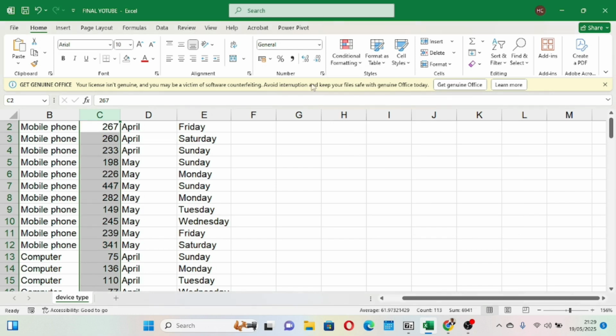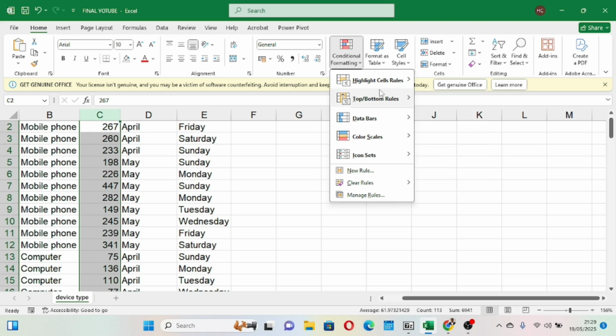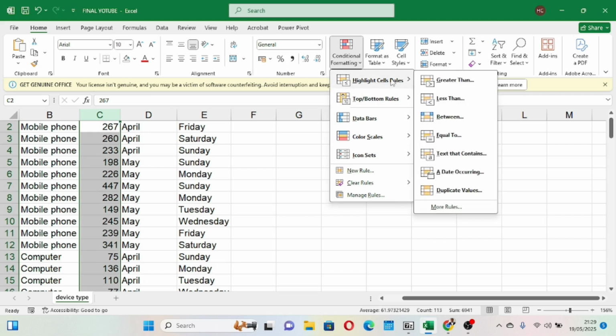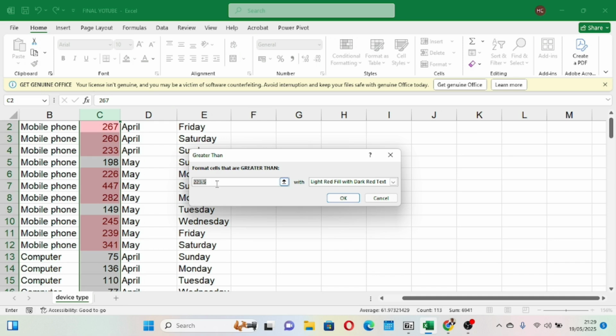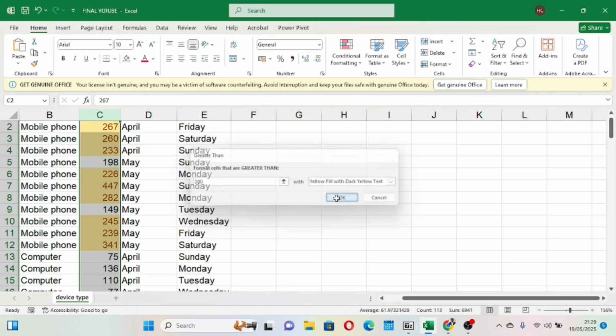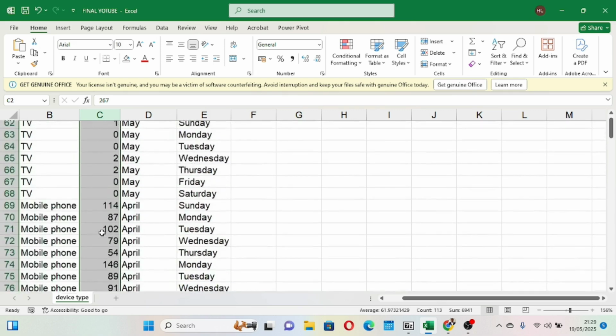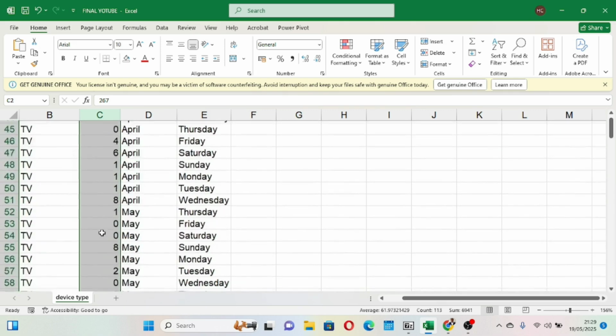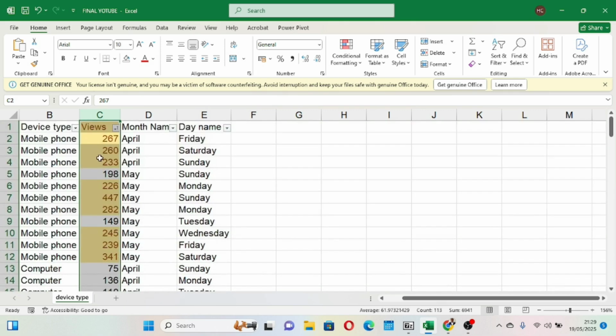To clear this rule, just select that cell, come back to clear rules, and clear the rules. While it is still selected, I'll go again to highlight cell rules, greater than. Now I want to look at values that are greater than 200, and I want them to have this color, yellow. You see, it gives me all the values that are greater than 200. All the values greater than 200 are found up here.